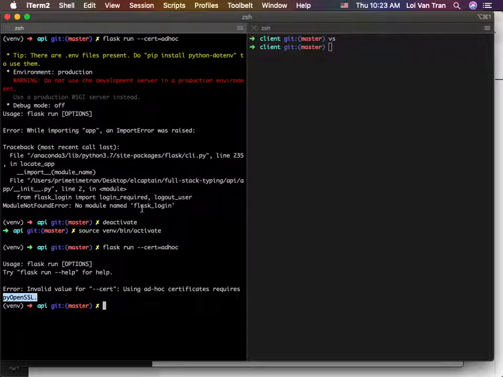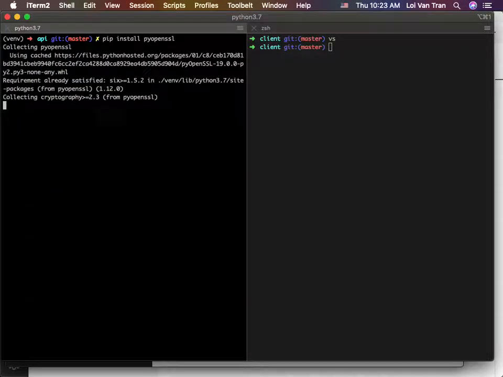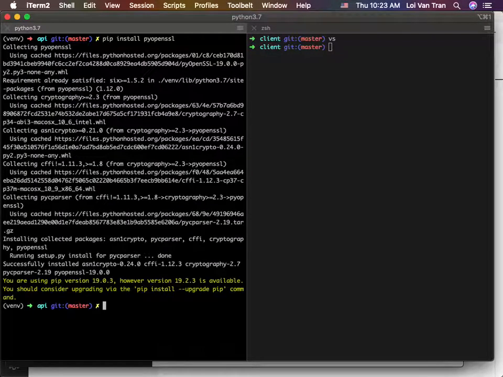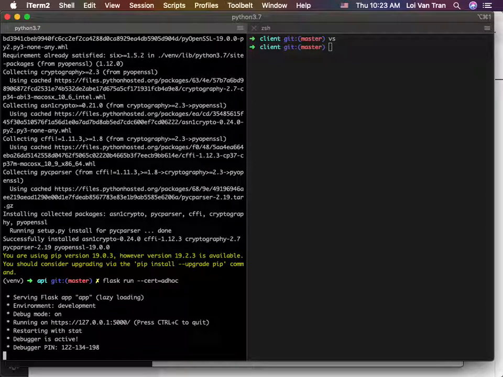So we're gonna jump back over to our command line. We're gonna run pip install PyOpenSSL. Okay, should I be able to run this now, guys? Maybe. I don't know. Maybe I might have to deactivate. We're gonna find out. Yeah, so we were able to run it. Nice. Okay, so you guys can see that our server is running at HTTPS.